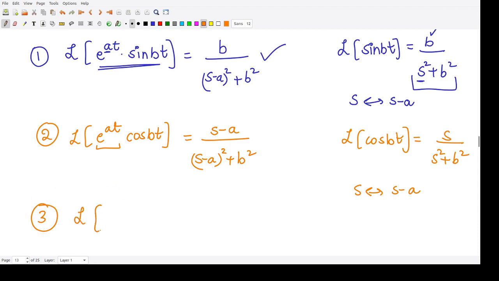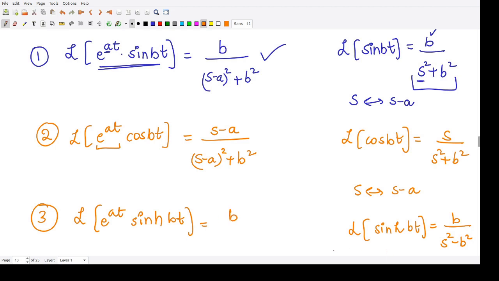Similarly, the Laplace transform of e to the power at sine hyperbolic bt, what would this be? Firstly you calculate the Laplace transform of sine hyperbolic bt. Its formula is b divided by s square minus b square. Here we replace this s again with s minus a. So we would have b divided by s minus a whole square minus b square.